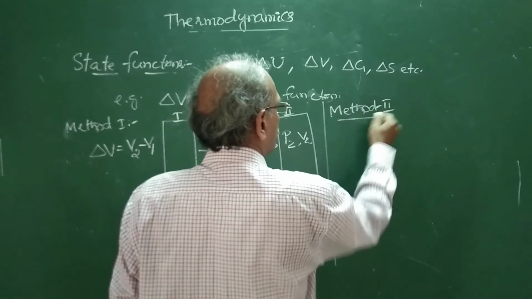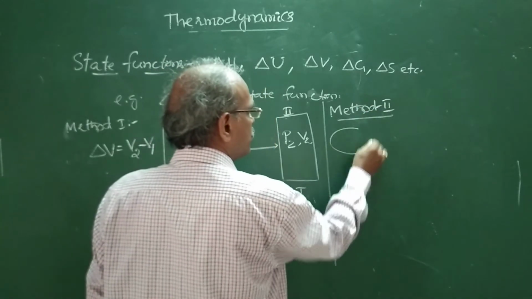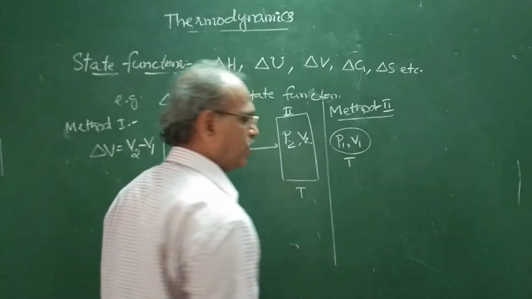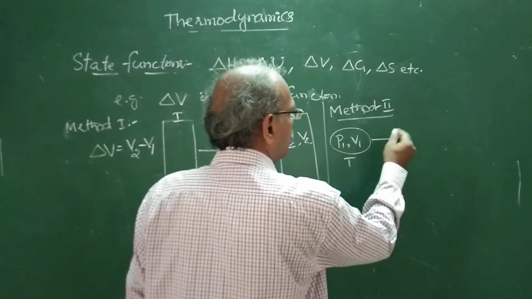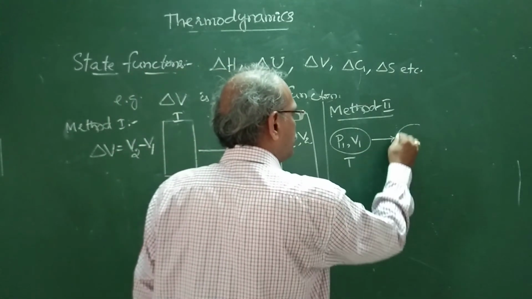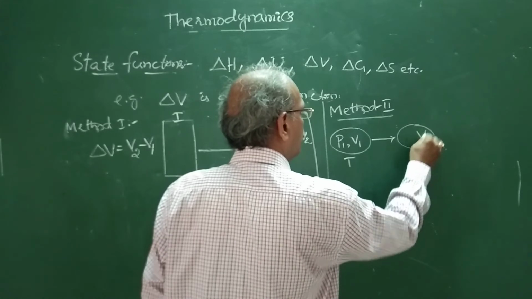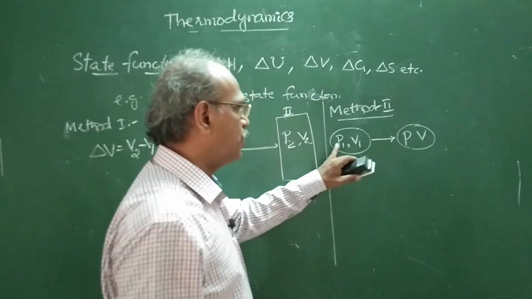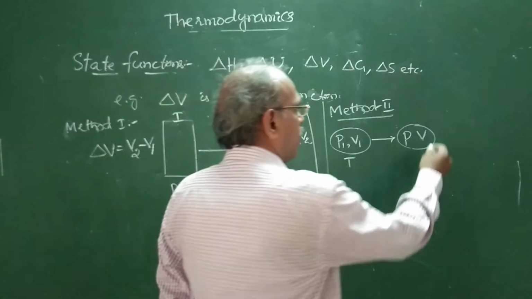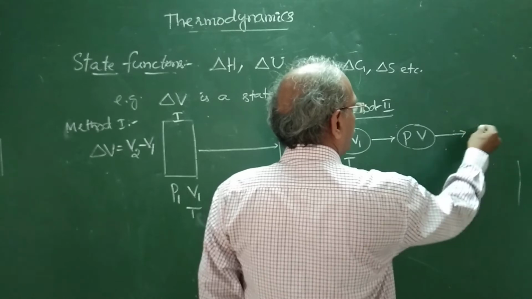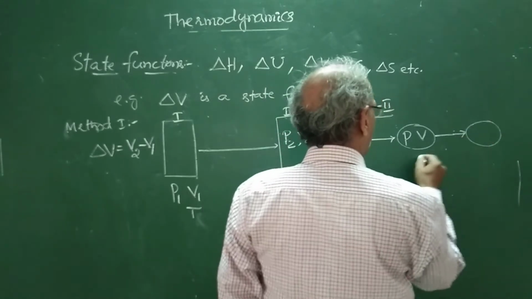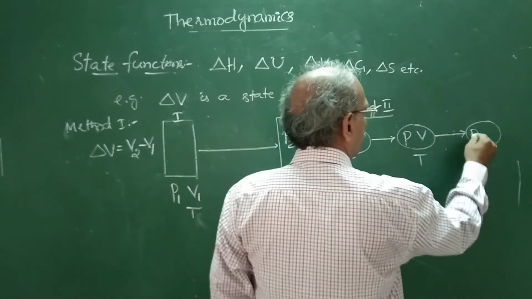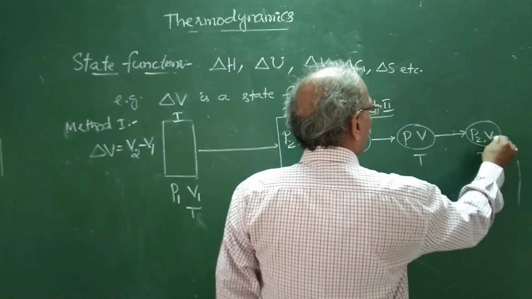See, in this method, first the system is initially at P1, V1 and the temperature T. Now, it is changed to the volume V at the pressure P. And again, temperature is kept constant, now the pressure is changed to P2 and volume V2.